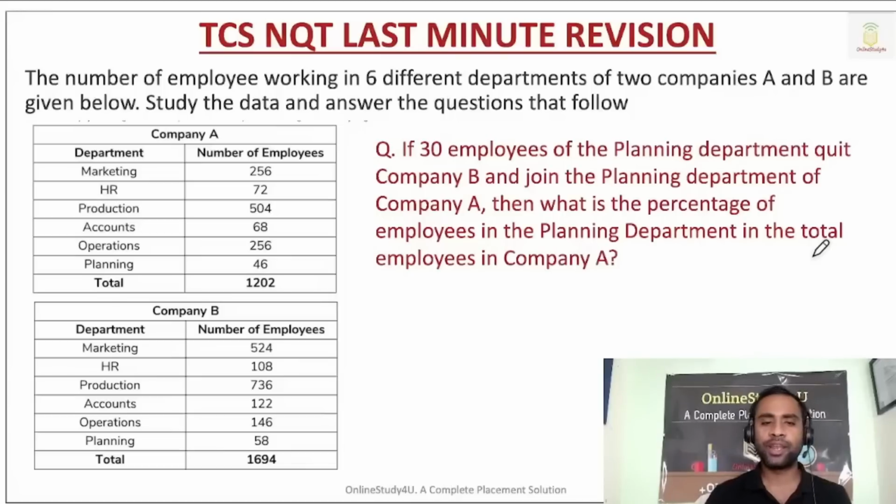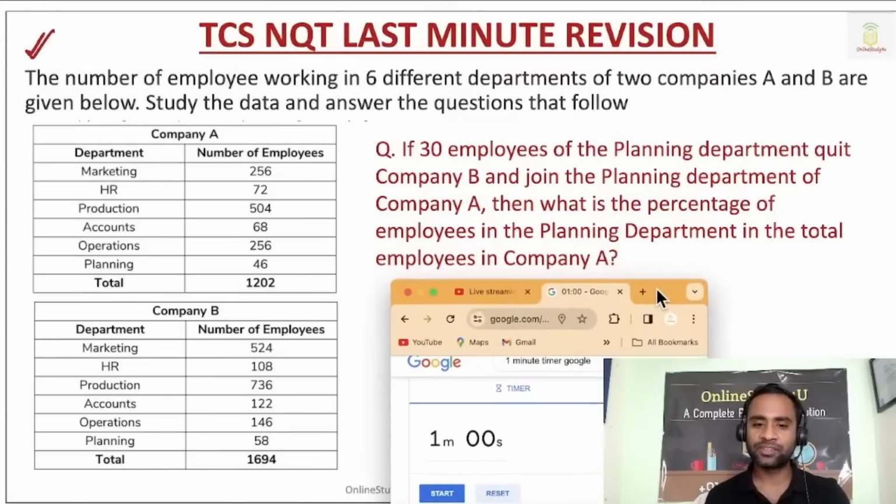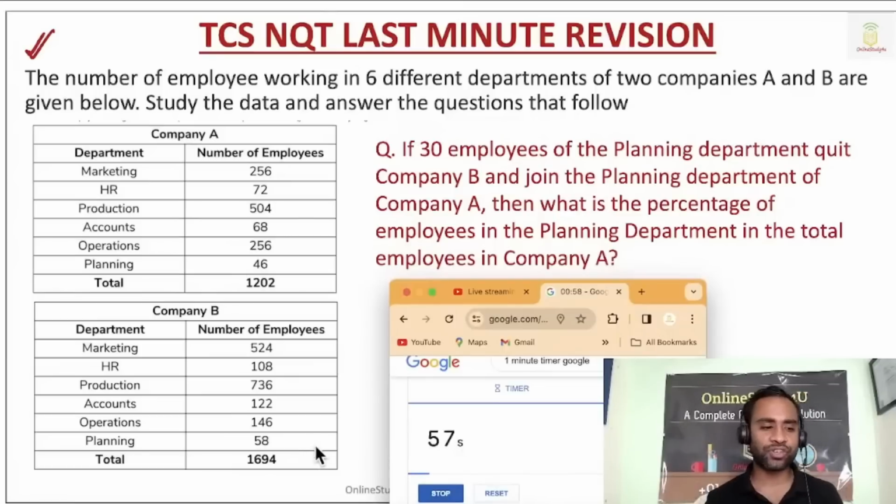Okay, fine. Now, this is a question from data interpretation. I don't know how many of you are able to see, but this is a good question, and your time starts now because data interpretation questions are asked more in the examination. The number of employees working in 6 different departments of 2 companies, A and B, are given below. Study the data and answer the question that follows. Can you quickly solve it?